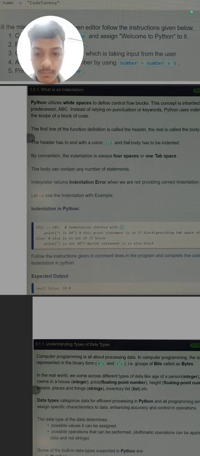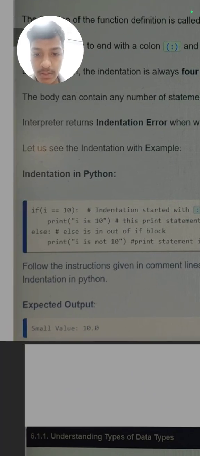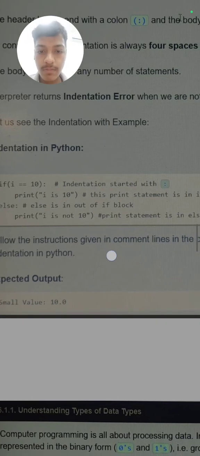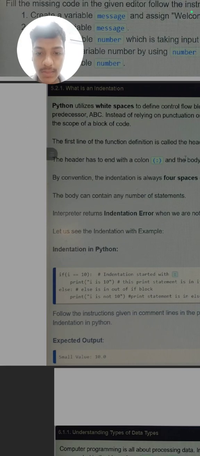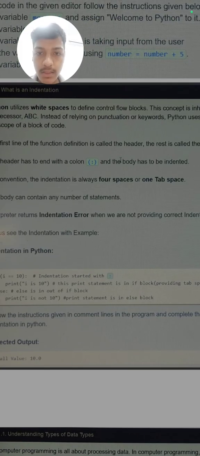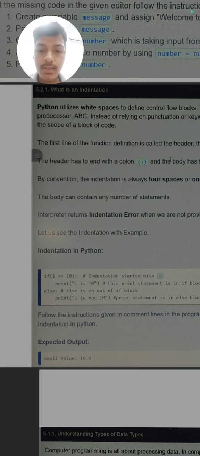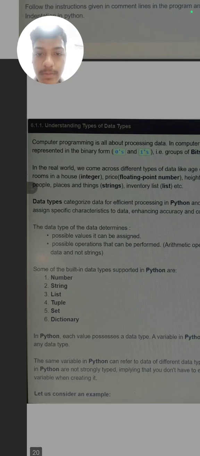Indentation starts with a colon. After an if statement we use the colon, and after that it will automatically give indentation in the next line to the print. If we do not give any spaces, it will return an indentation error, just like a runtime error or a syntax error. This is an indentation error.